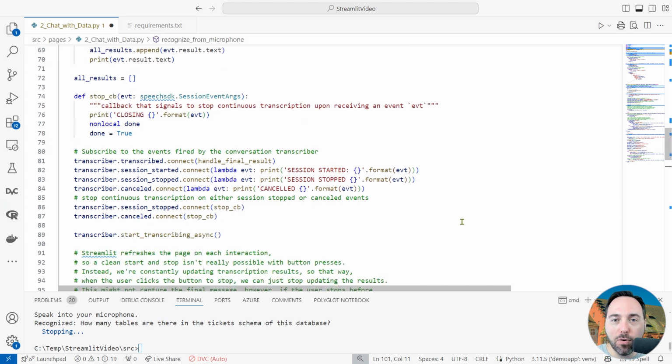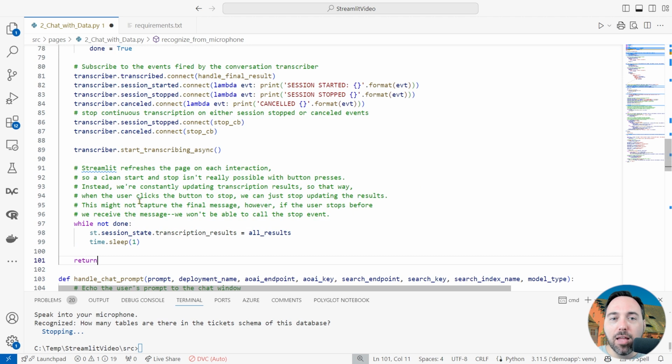After that, I have a few events to which I'm subscribing. The transcribed event will fire off handle final result. The session started and session stopped events will print out a quick message, as will the canceled event. Those final two events, session stopped and canceled, will also call the stopCB function to end transcription. After I register these event callbacks, I'll start transcribing asynchronously. At this point, users will be able to speak into the microphone until they're done.